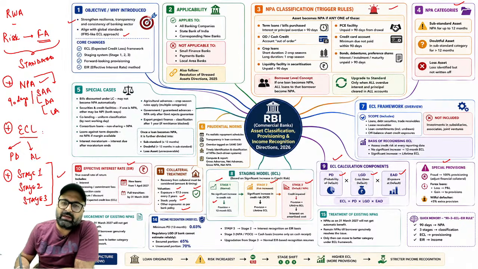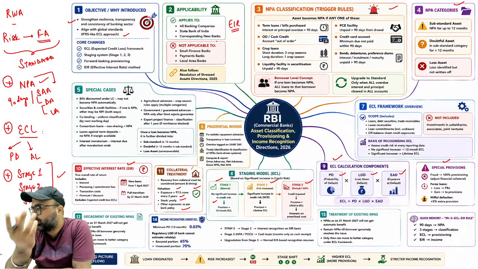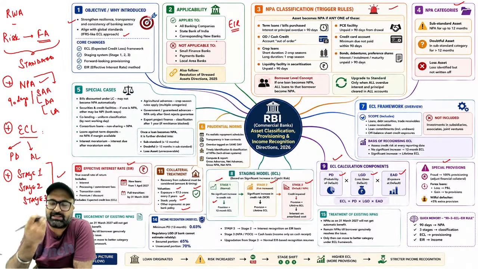This is very important. The third part is effective interest rate. What it basically talks about is that if you have given a loan and, as a bank, you are not receiving the interest against that loan, that will not become part of your income. That will not become part of your income. First thing, this has been done.